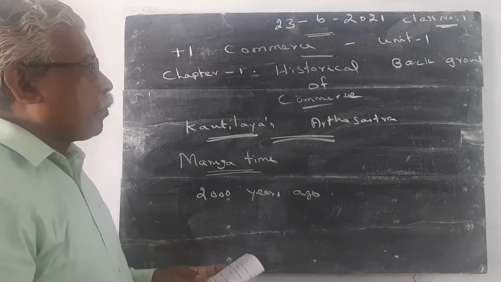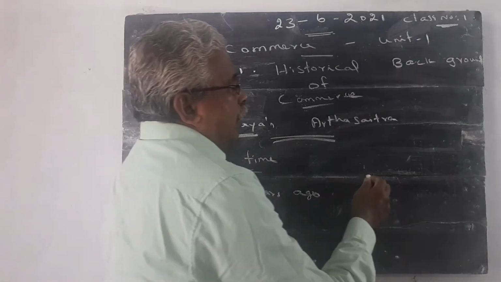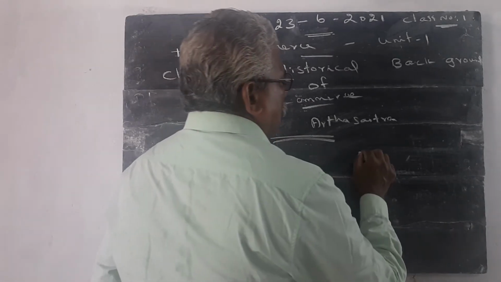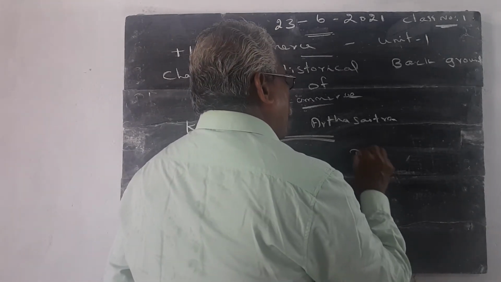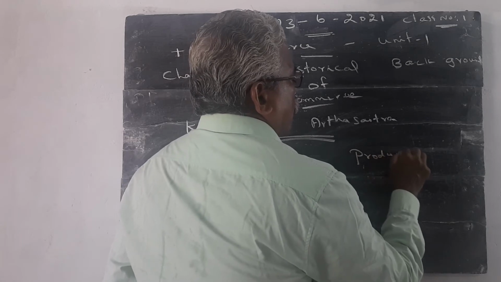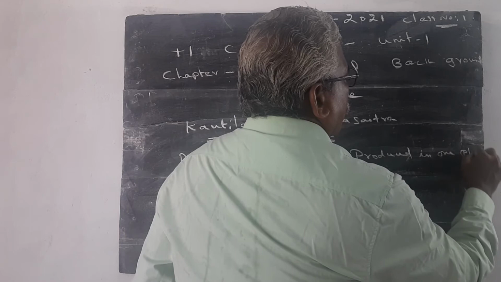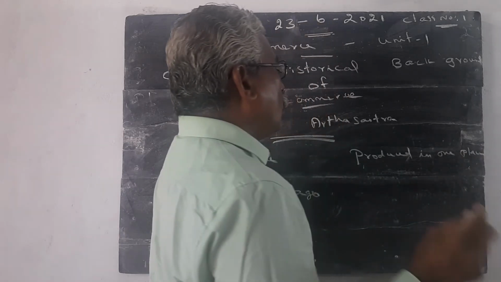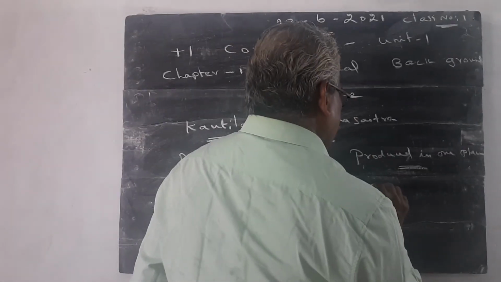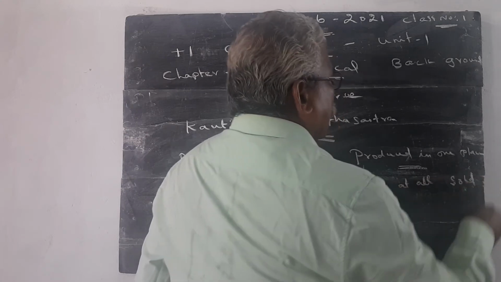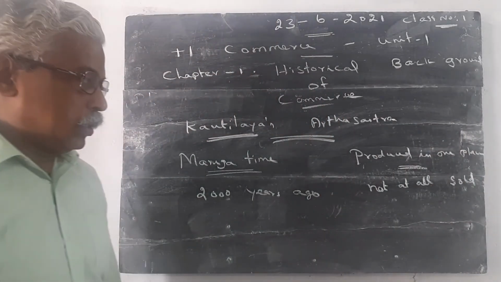The produced commodities are not sold where the goods are produced. The goods are produced in one place, and they are not at all sold in the place where they are produced.